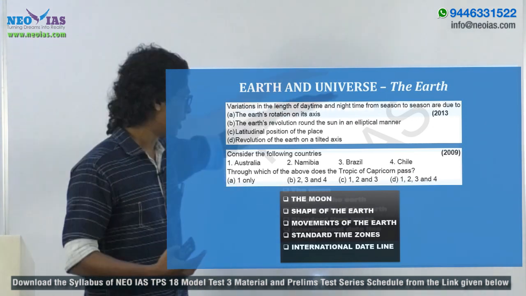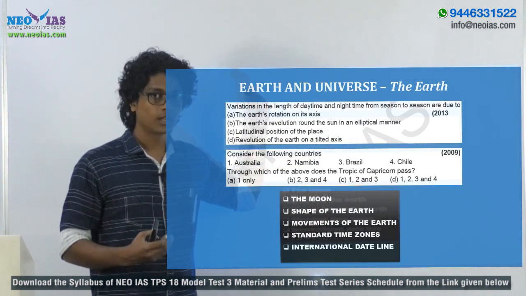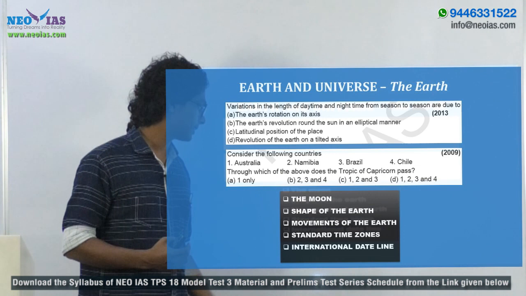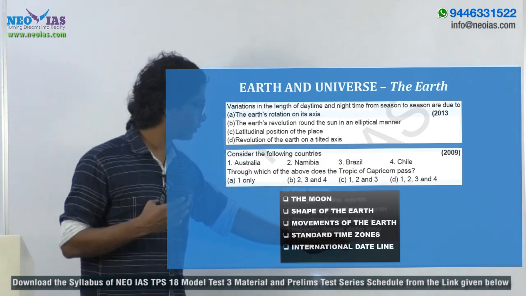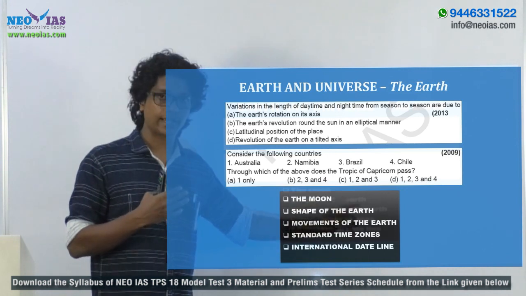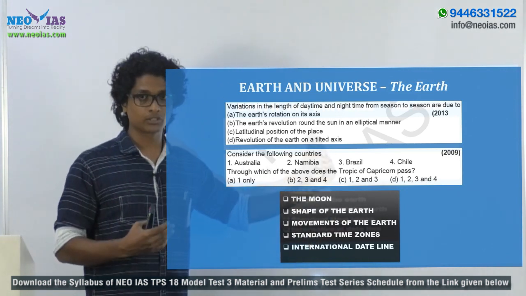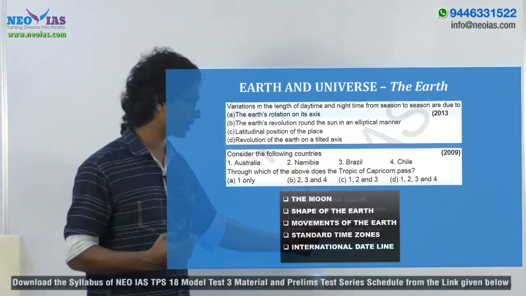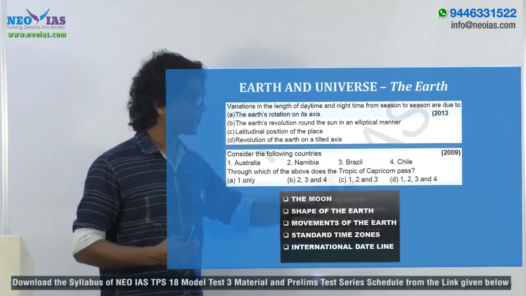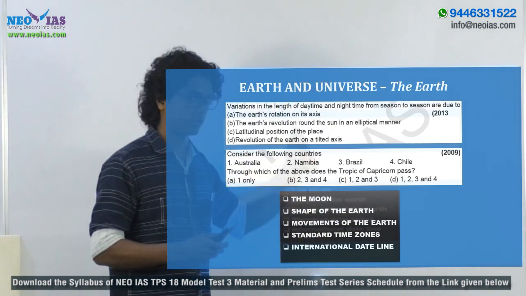As you can see, this 2013 question is from the physical effects of revolution of earth on a tilted axis. As for the standard time zone or international dateline, in recent years we have not had questions from them, but we have to expect questions from that, right? Since we have had previous questions from these topics beyond 2011. So these are the topics you can expect questions on from this part of the syllabus, related with the earth and universe, right?